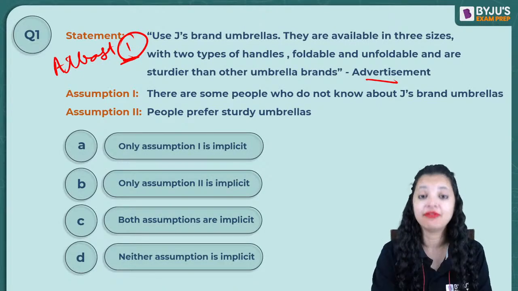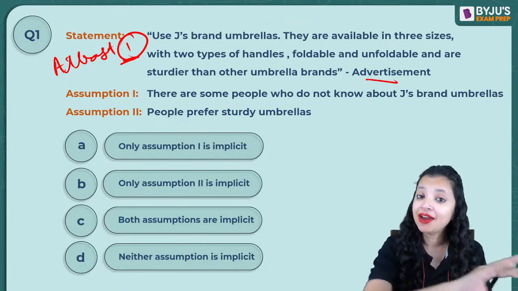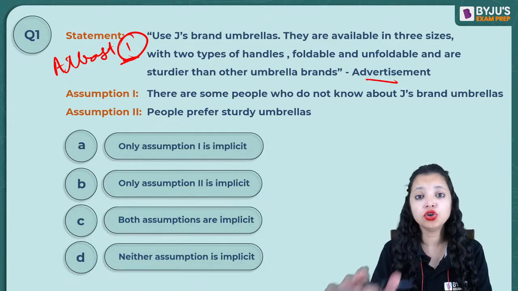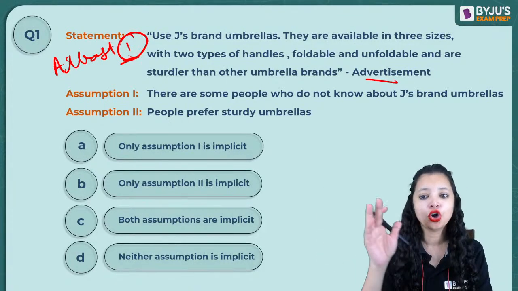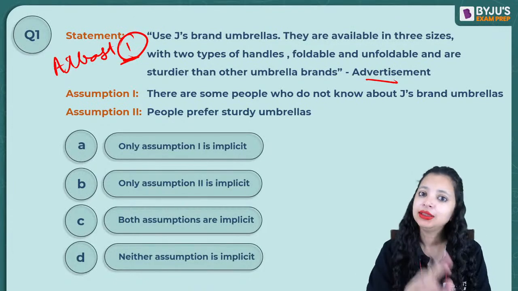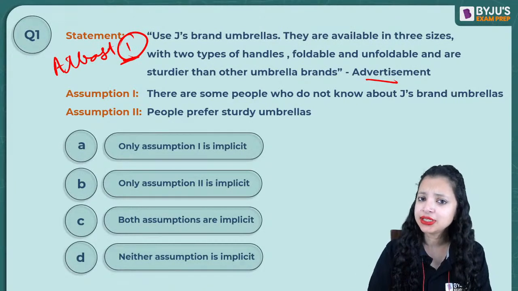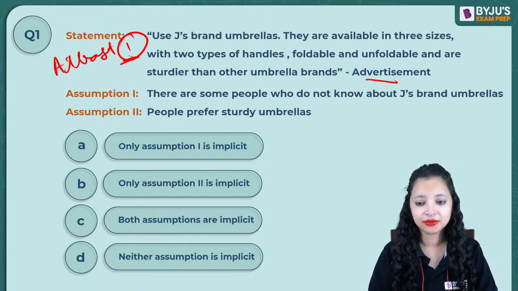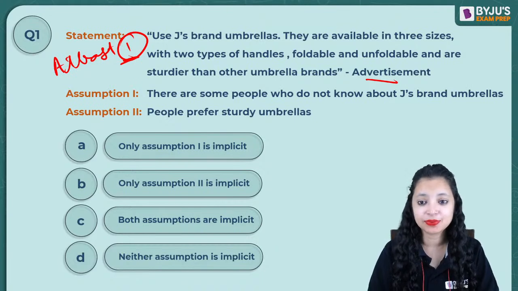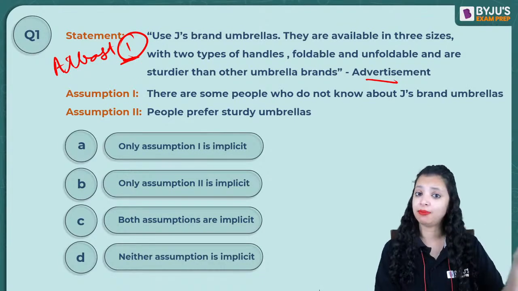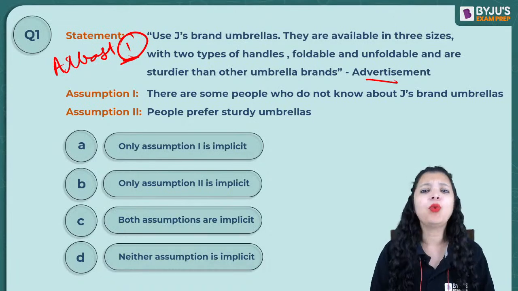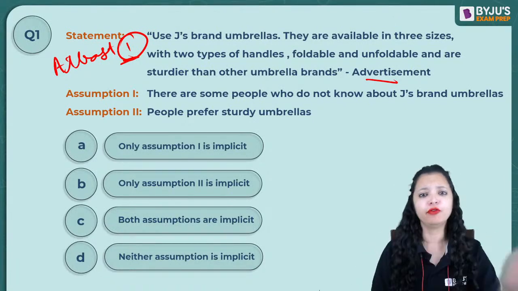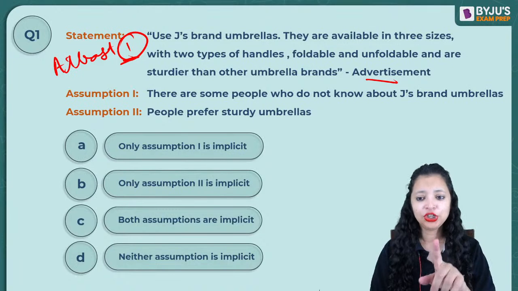Because, understand this everyone, if every person knows my brand and knows what I am doing, then will I give an advertisement? Will I? No, I will not give the advertisement. I will possibly use some other methodology. But why will I waste my money on advertisement if everybody knows about it? Do you get it?